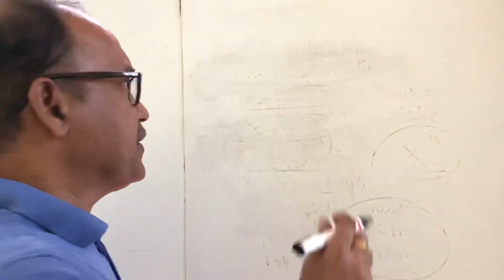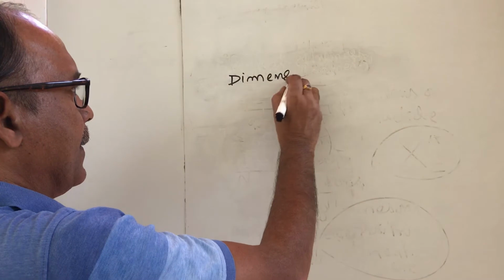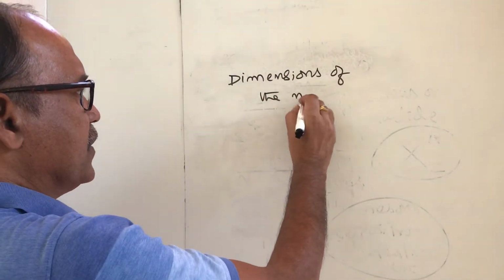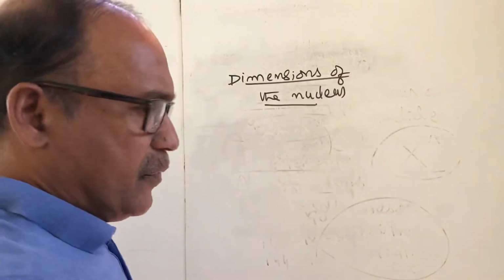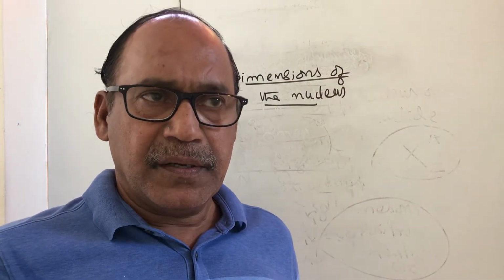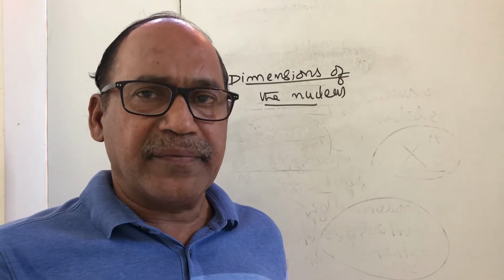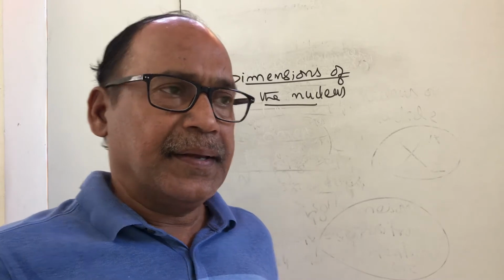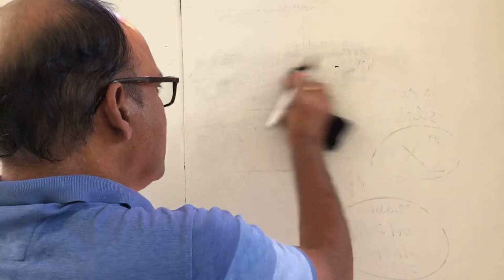Dimensions of the nucleus. The atom as well as the nucleus is considered a sphere. In the nucleus, all the nucleons are very closely packed, whose density is expected to be very, very high. Let's see the dimensions of the nucleus.